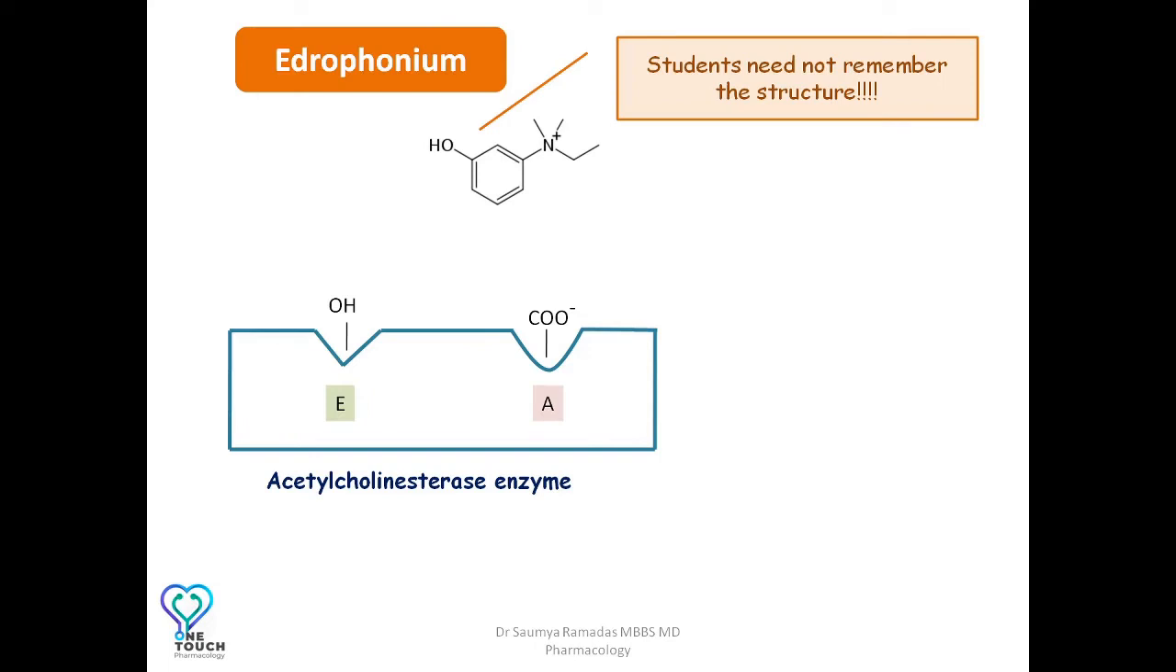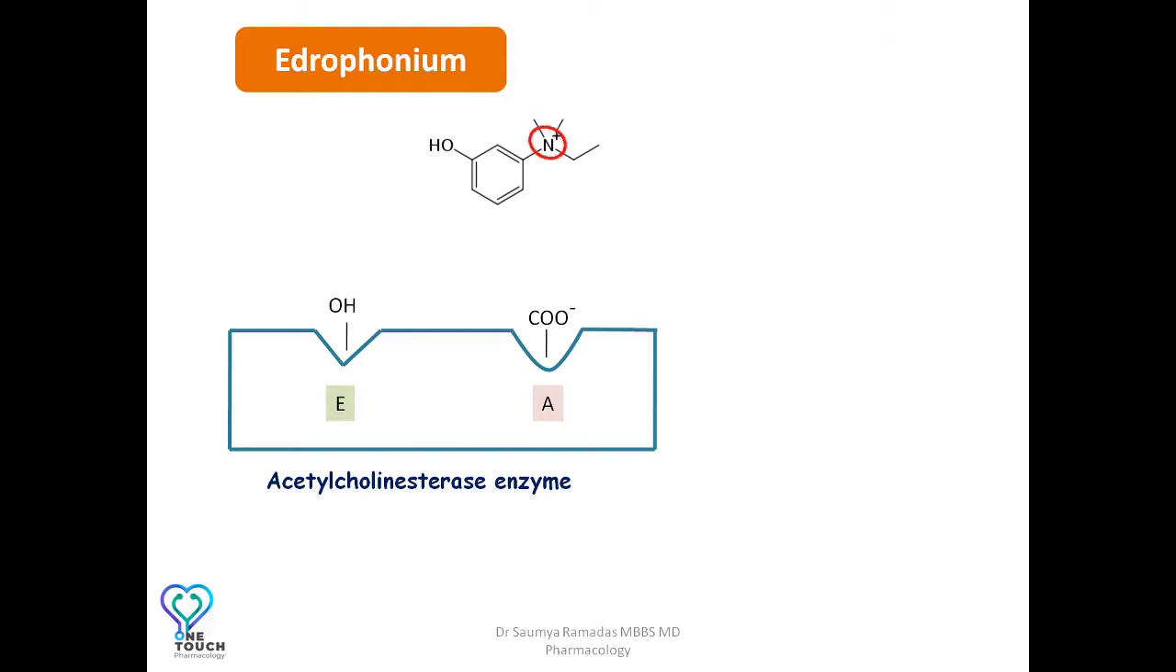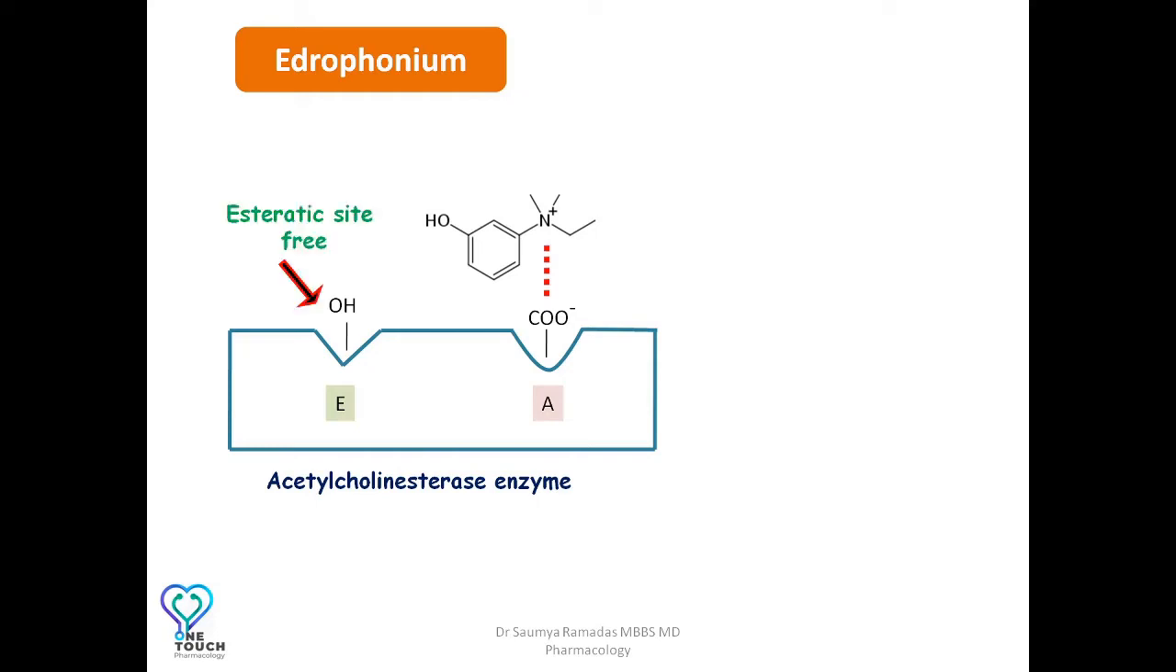This is the structure of edrophonium. Edrophonium is a non-carbamate reversible inhibitor of the cholinesterase enzyme. Similar to acetylcholine, edrophonium also has a positively charged nitrogen atom. This is electrostatically attracted to the carboxyl group of the anionic site. Please note the esteratic site here is free.